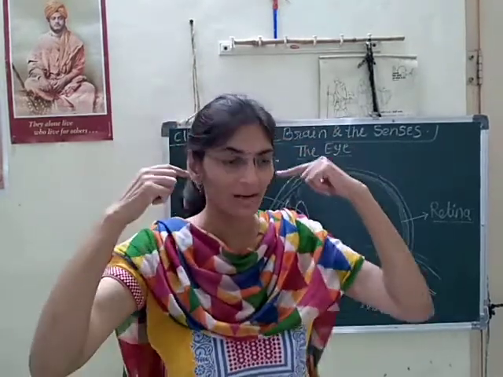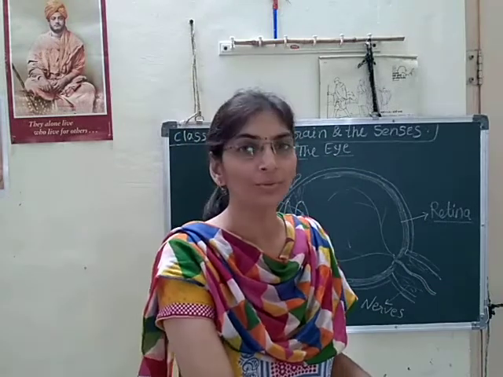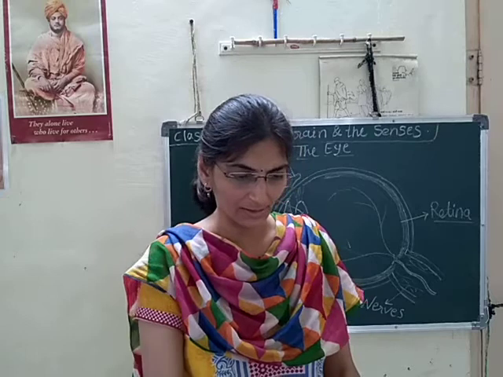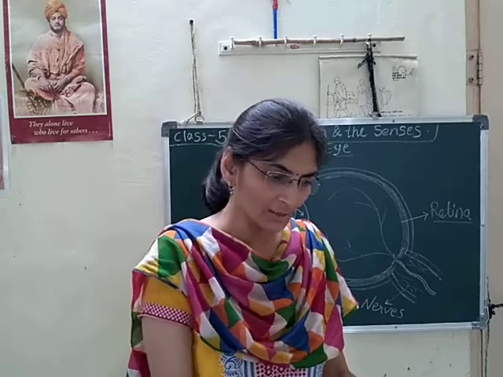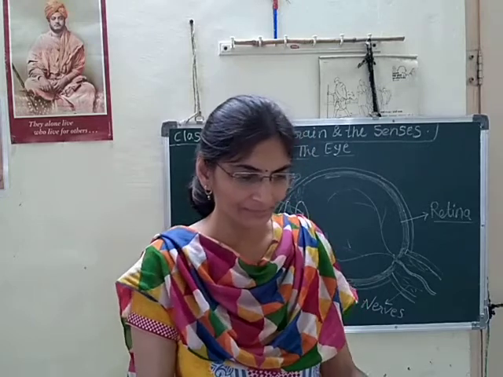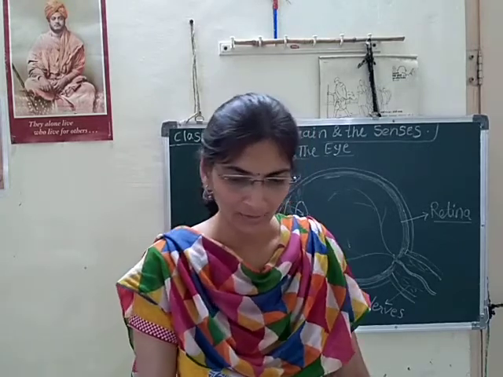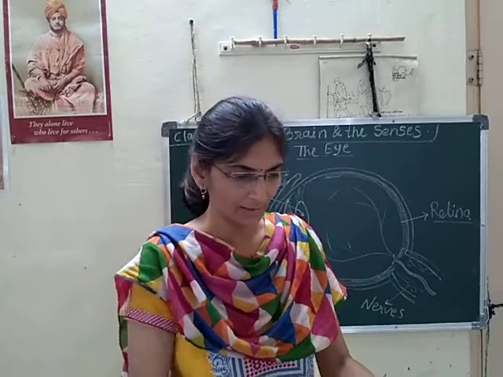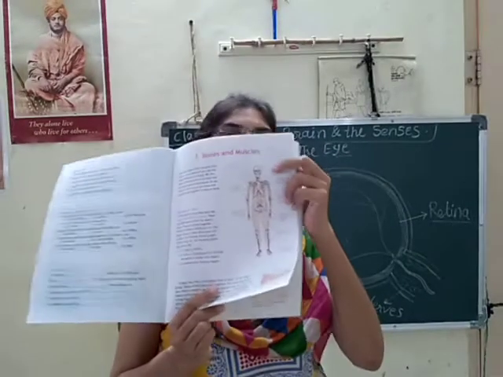This is my skull. I have shown you in my last lecture, and here also I can show you. On page number 9, are you seeing that figure?